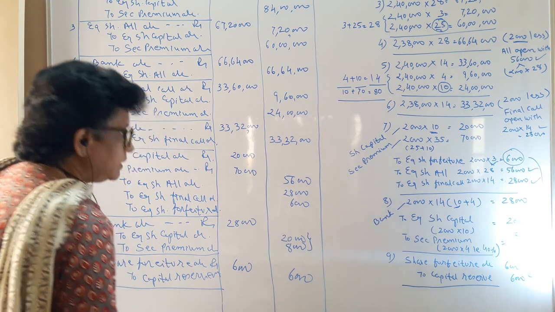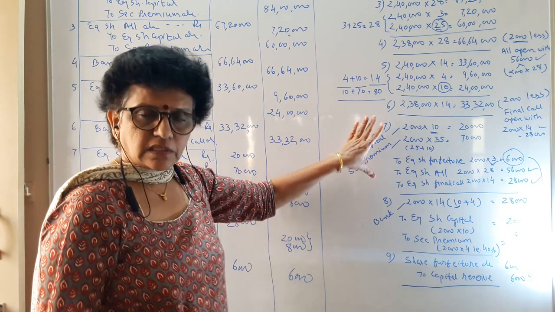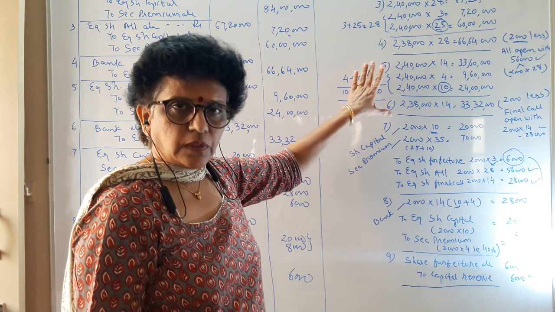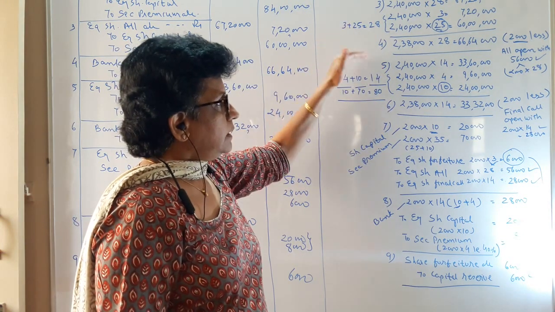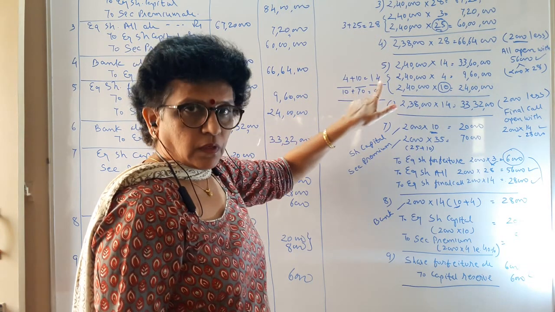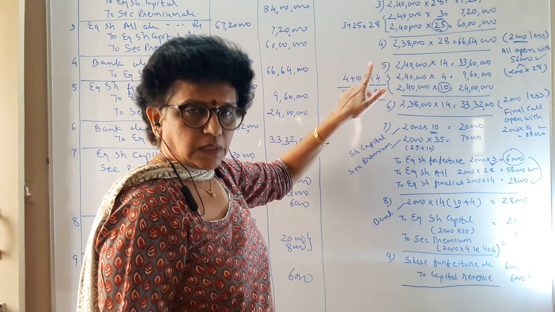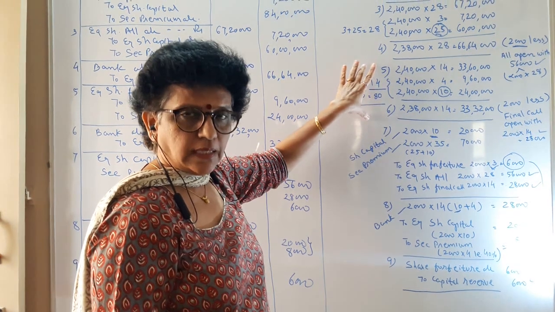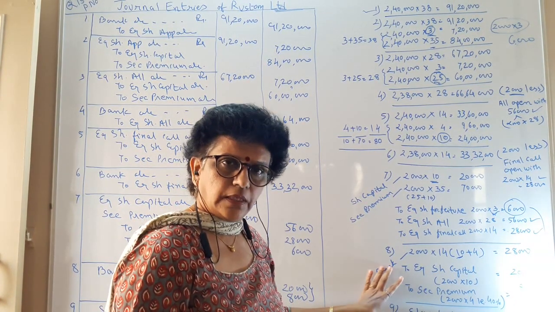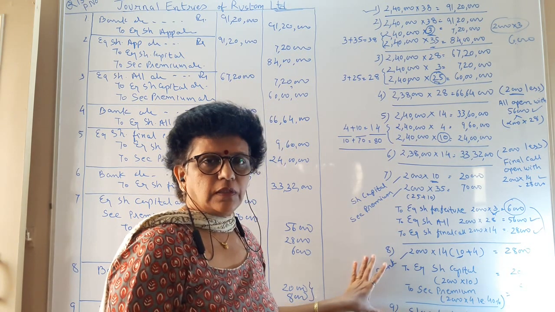So in this manner, this example is a good example from your exam point of view. You have to revise in which 3 levels of premium entries are there. Your call in arrears, meaning the unreceived money entry, is there and the forfeiture entry is also there. So revise this before the day of exam.